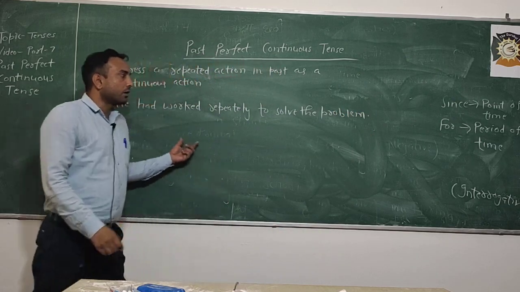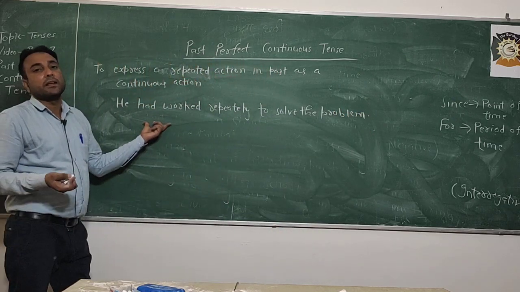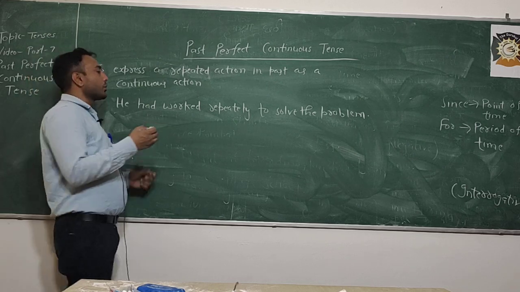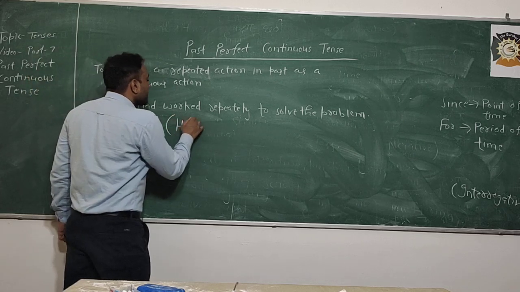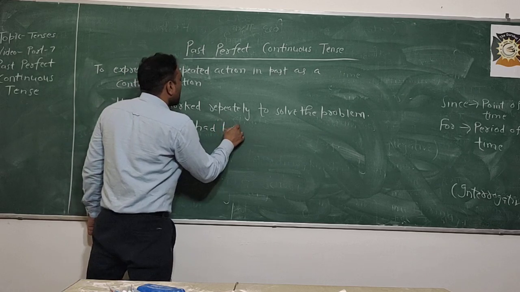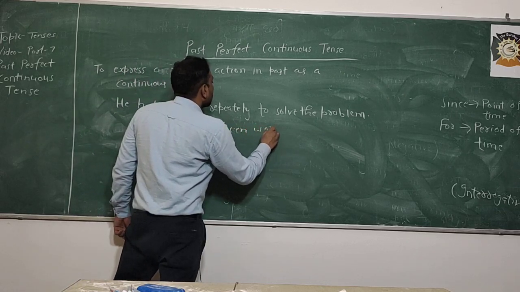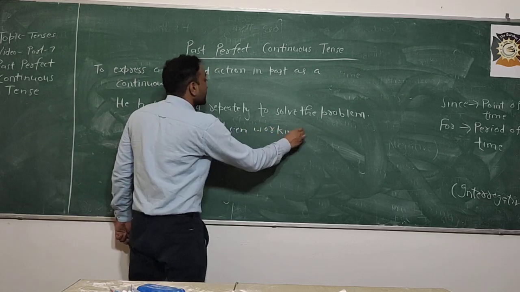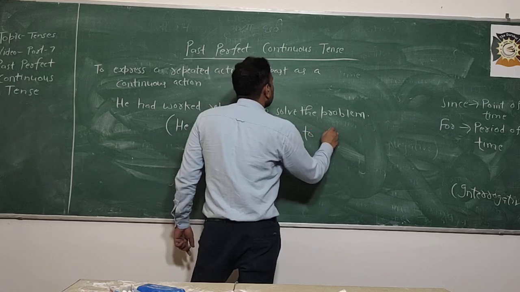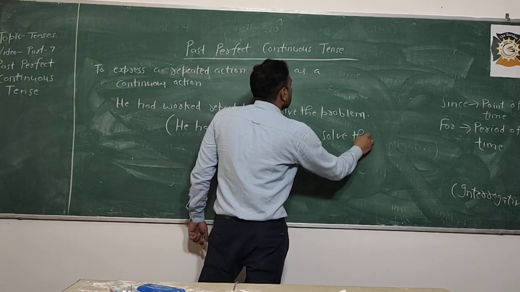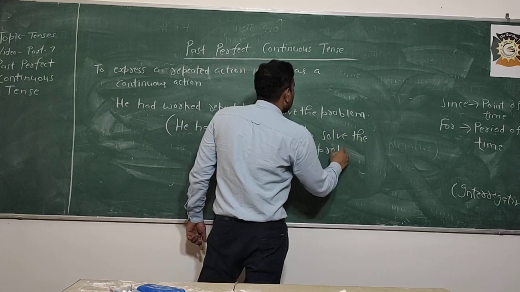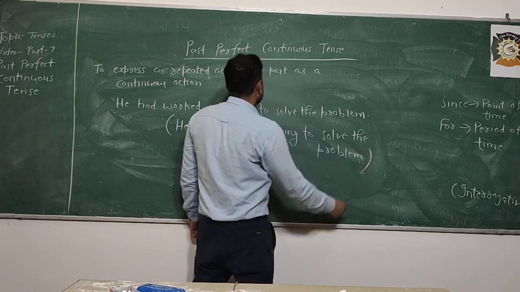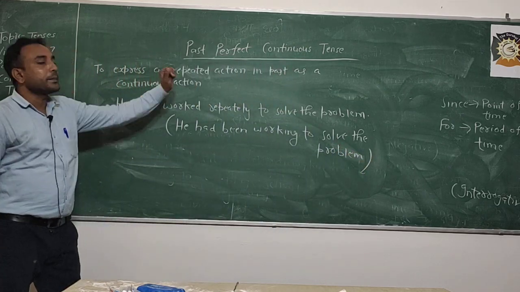But what I want to say is, he had been working to solve the problem. First of all, he had worked repeatedly.